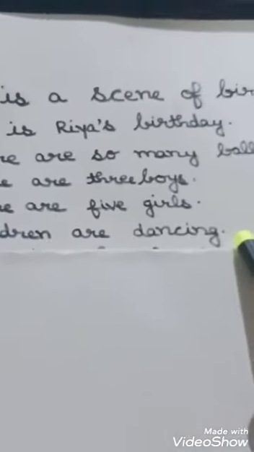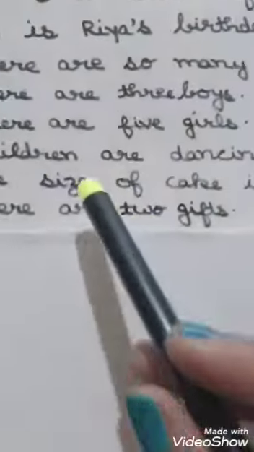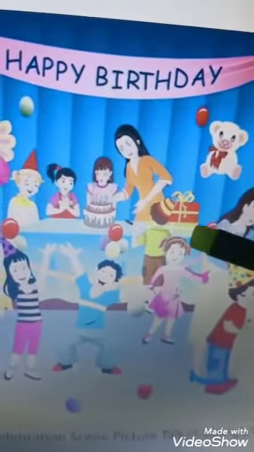And the next thing we observe in this picture, what are the children doing? They are dancing. So we have written children are dancing. After that, we are talking about cake. So we can say the size of cake is big. After that, we had observed the gifts.